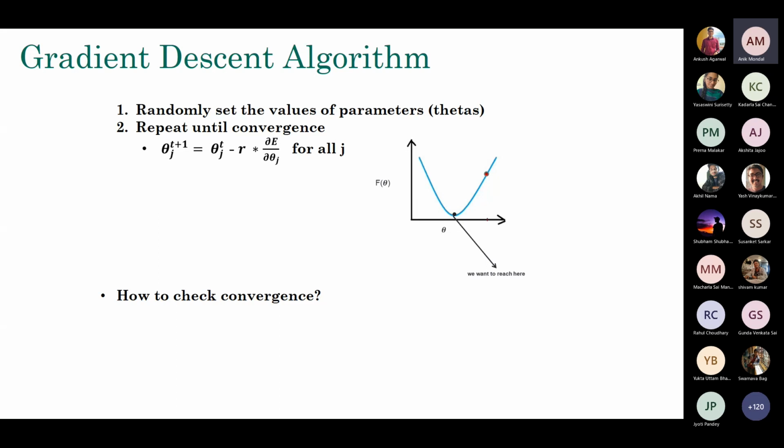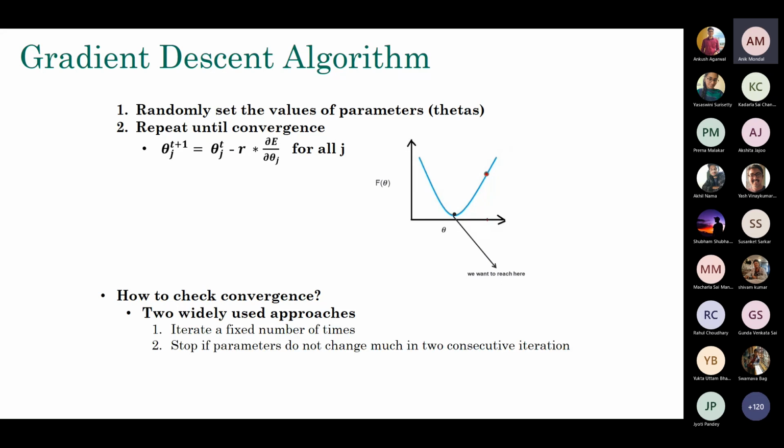So the only thing we need to address is when to stop. People call it convergence, but essentially it is when to stop. Broadly, there are two possible approaches. One is that you iterate a fixed number of times, 100, 200, 300, whatever. Or you can see how your objective function value is changing. If the objective function value is not changing much, with values very close to each other, then you have probably reached a local or global minimum, so you can stop. So that's the main gradient descent algorithm, be it on a univariate or multivariate function.